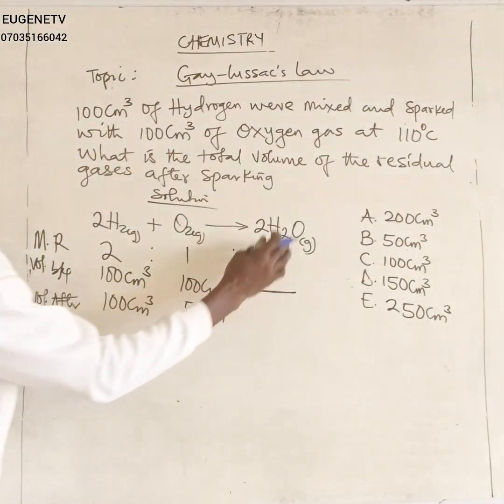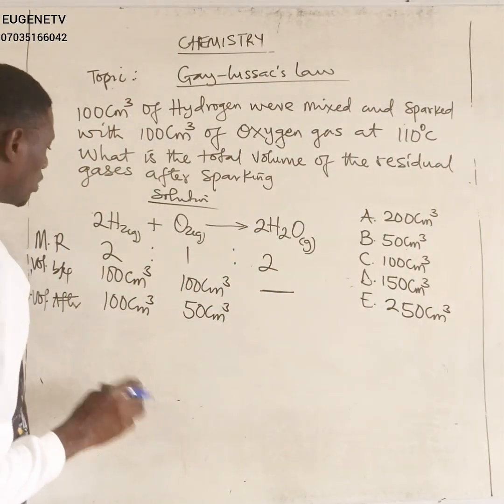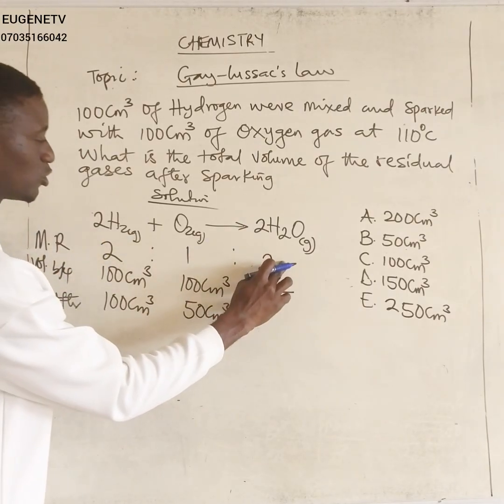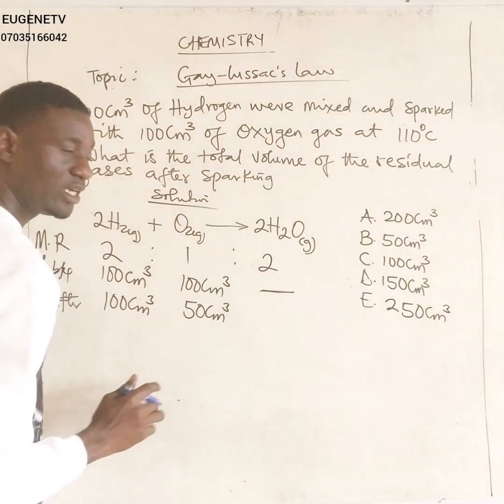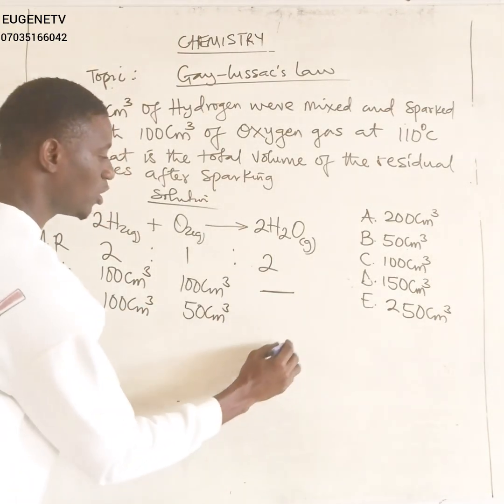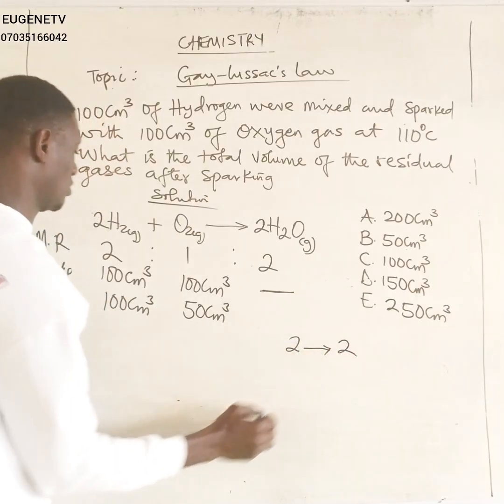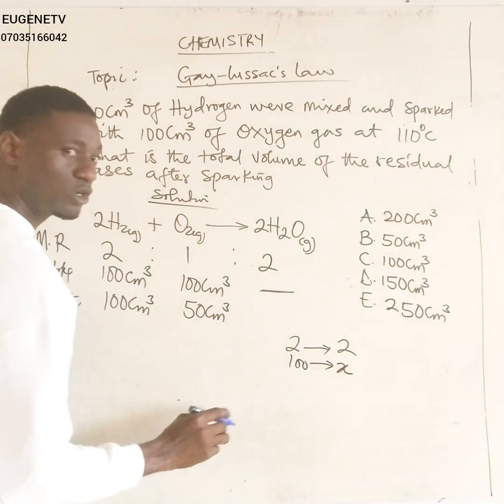Alright? So let us also establish the volume of the product here. Remember, from the balanced equation here, if we have 2 here, we can end up producing 2. What if we have up to 100 here? How many can we produce here? If we are not sure, we can relate it this way. If we have 2, we need 2. And now that we have 100, what do we need? We don't know. We call it x.